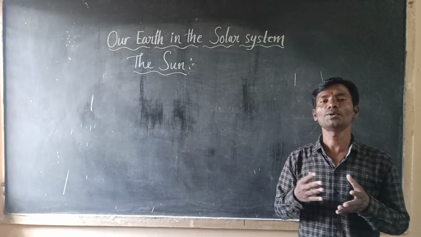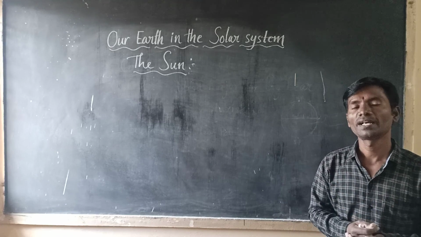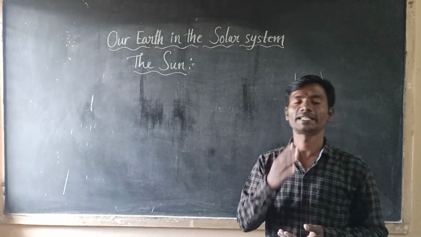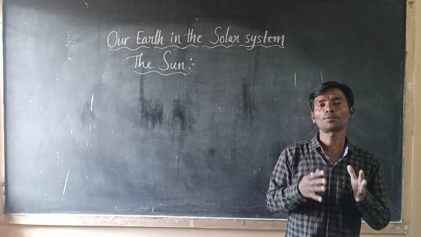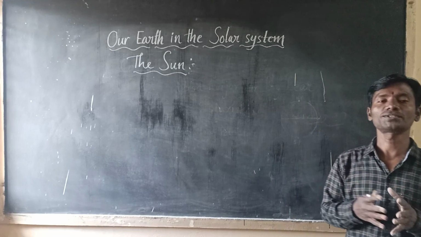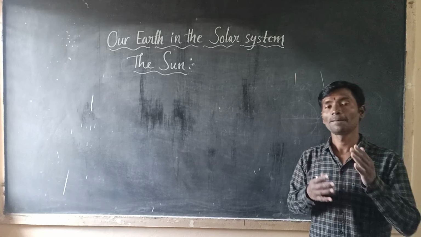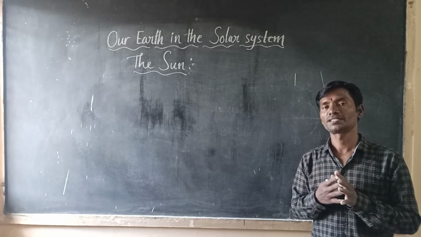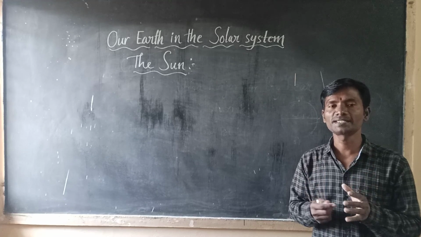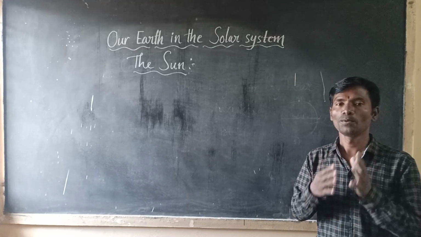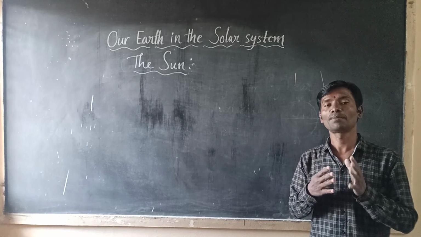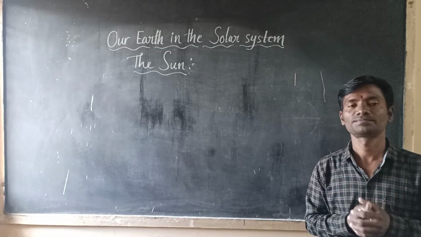It is huge and made up of extremely hot gases. It provides the pulling force that binds the solar system.